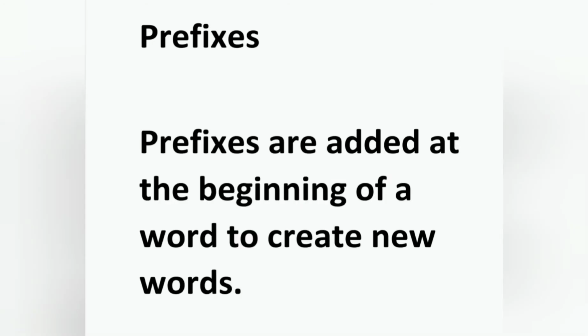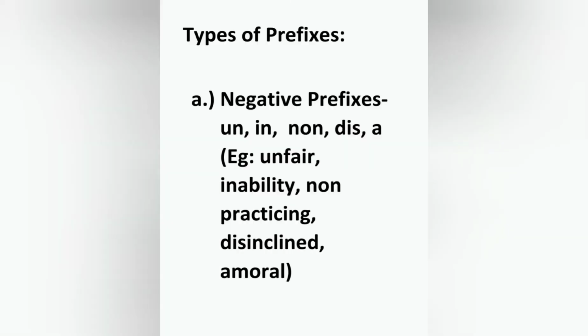What is meant by prefixes? Prefixes are added at the beginning of a word to create new words. Example, co-author. Co is a prefix. We add this co before author, we get the new word co-author. There are different types of prefixes. Let's see what are they.